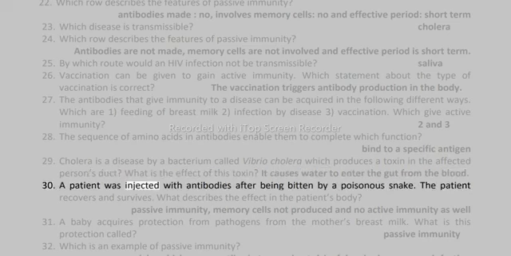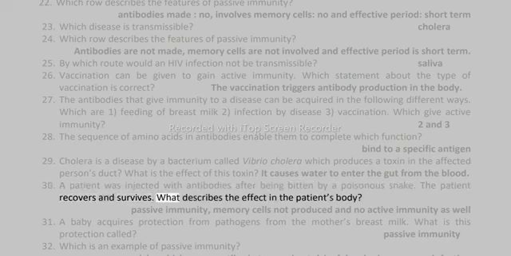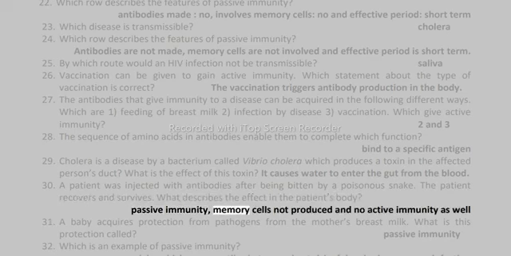30. A patient was injected with antibodies after being bitten by a poisonous snake. The patient recovers and survives. What describes the effect in the patient's body? Passive immunity, memory cells not produced, and no active immunity as well.